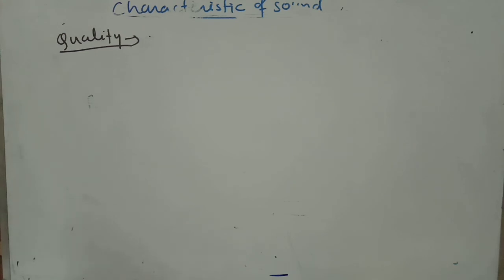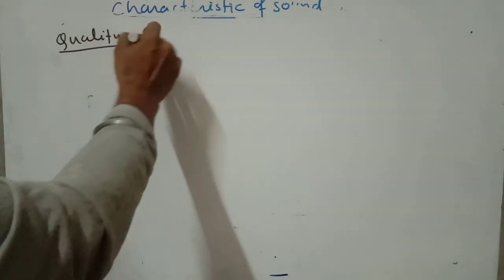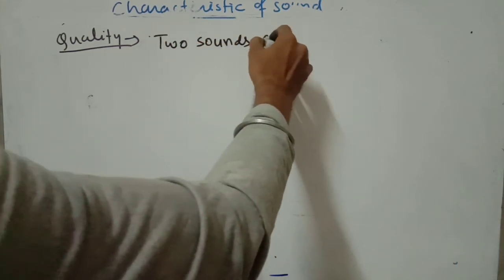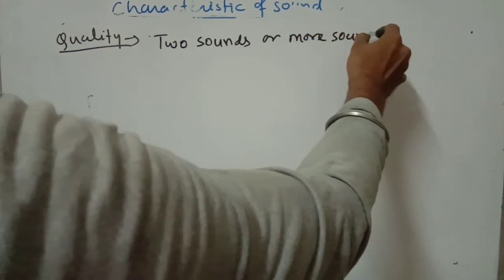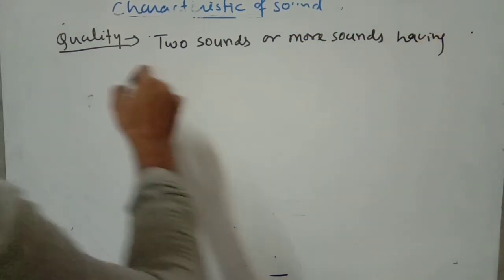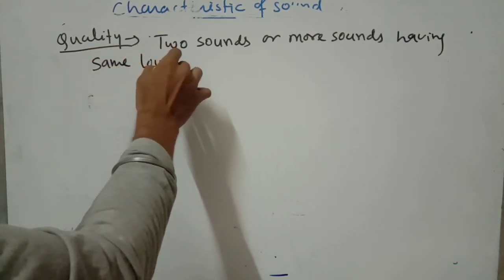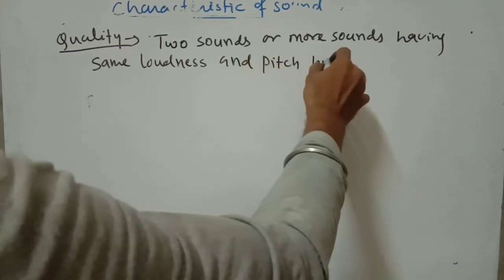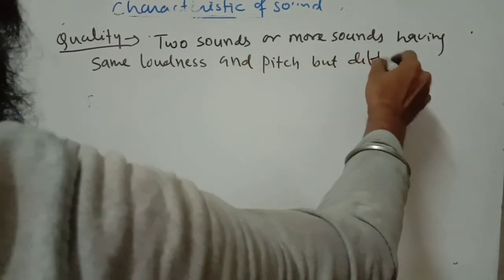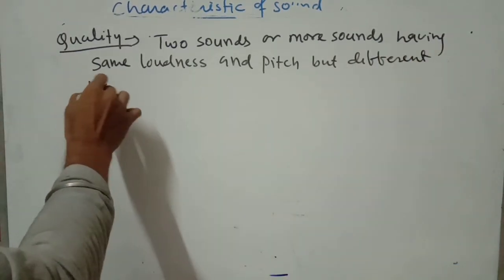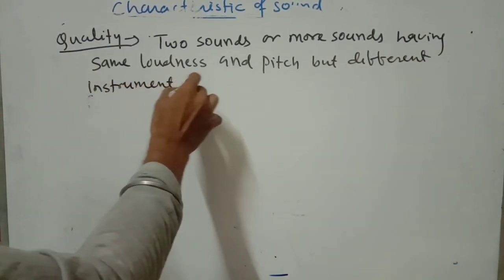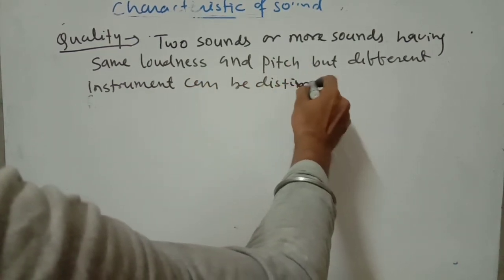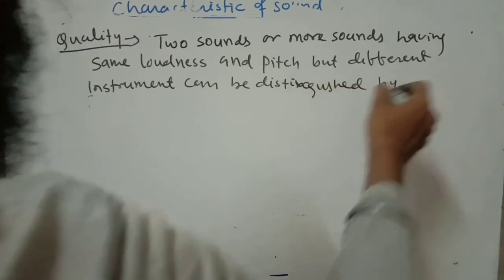So you can write here: two sounds or more sounds having the same loudness and pitch, but different instruments, can be distinguished